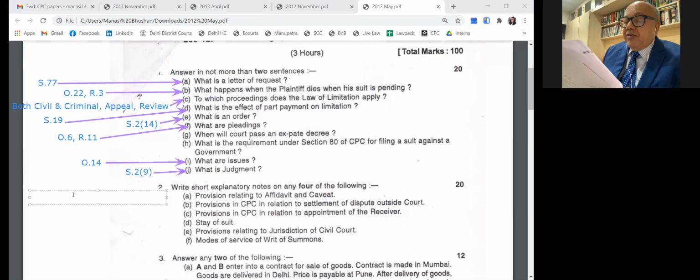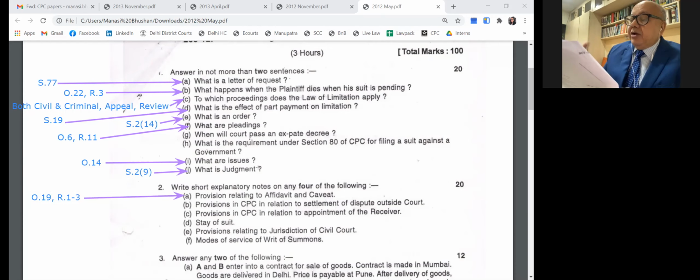Provisions relating to affidavit, that is Order 19, Rules 1 to 3. Certain facts are required to be proved by affidavit. Under Order 39, Rules 1 and 2, an injunction is granted on the basis of the affidavit filed. Then caveat is Section 148A and Order 40A, as far as Mumbai is concerned. Next is the provisions in CPC relating to settlement of disputes outside the court. That is Section 89, which we are studying now: arbitration, conciliation, Lok Adalat and mediation. Okay.